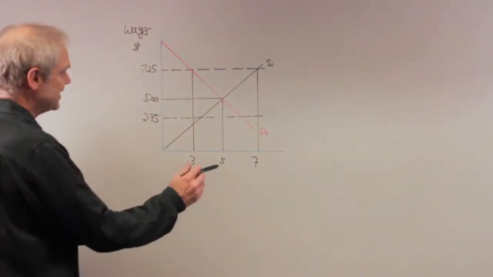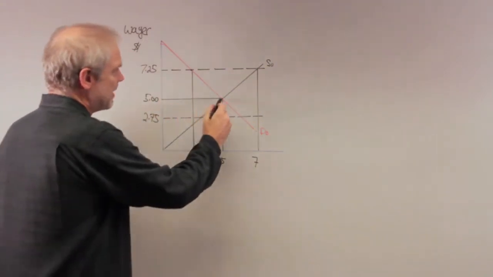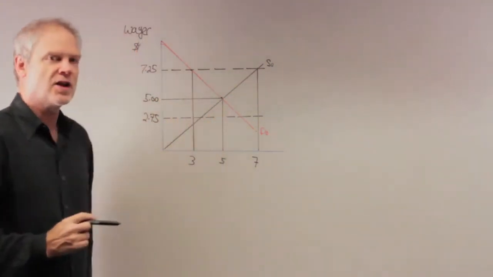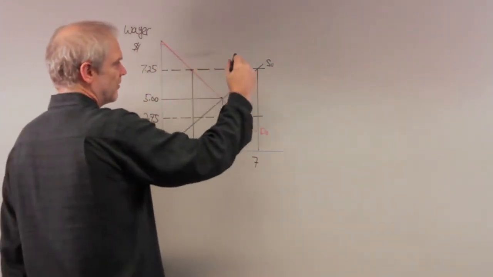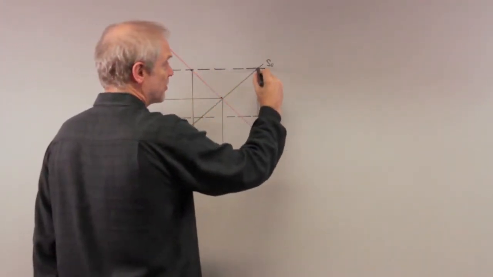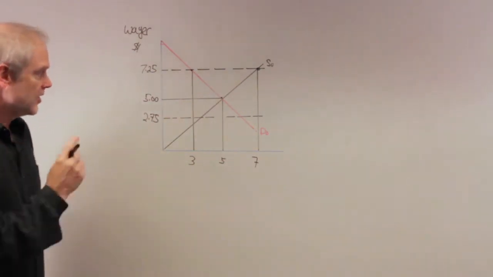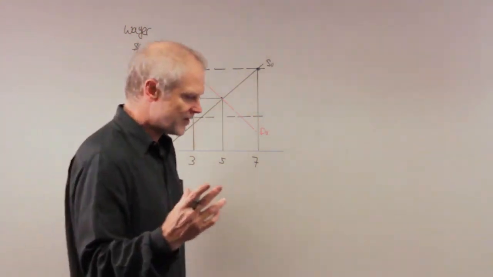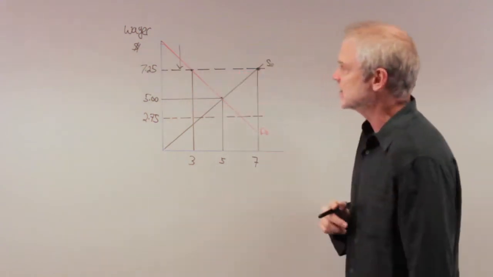Well, is it binding? If the minimum wage is $7.25, then it's certainly above equilibrium, right? If there's no minimum wage, the equilibrium wage is going to be $5 an hour. But because the minimum wage is $7.25, this is how many workers are going to be demanded by the firm. This is how many workers want to work when the minimum wage is $7.25. So now we have the flip side of our question we did before on price ceilings. We now have this price floor in which the wage cannot fall below this point, $7.25.